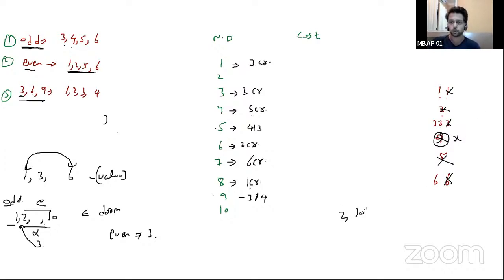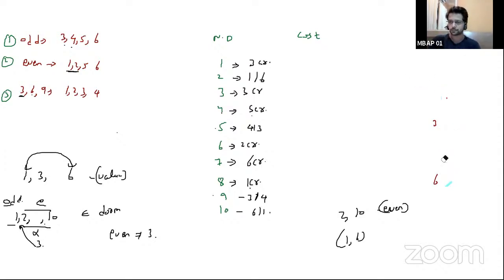Now what is left? DOM number 2 and 10 are only left, and the values are 1 and 6. Both of them are even number DOMs. Even numbers can take 1, 2, 5, 6, any of them. So either 1 can come or 6 can come, and any of these two values can come between 2 and 10. Clear? By doing this simple exercise, we have understood which values can confidently be ballparked and which values you can consider along with the other options. Is this clear to everyone?